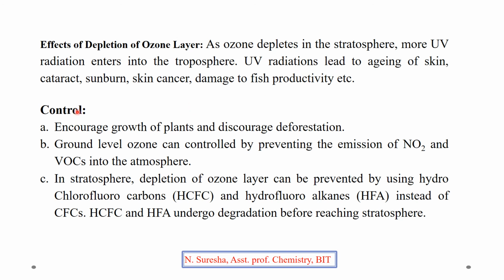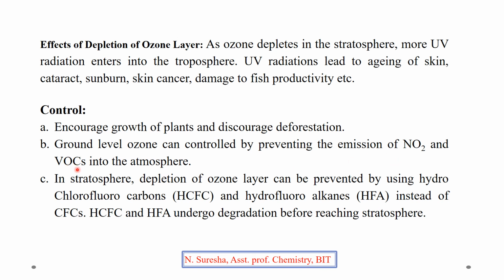Then how to control? Encourage growth of plants and discourage deforestation. So we should encourage the growth of more plants on earth and discourage deforestation, the cutting down of plants. Ground level ozone can be controlled by preventing the emission of NO2 and VOCs. So emission of nitrogen dioxide and volatile organic compounds should be reduced.